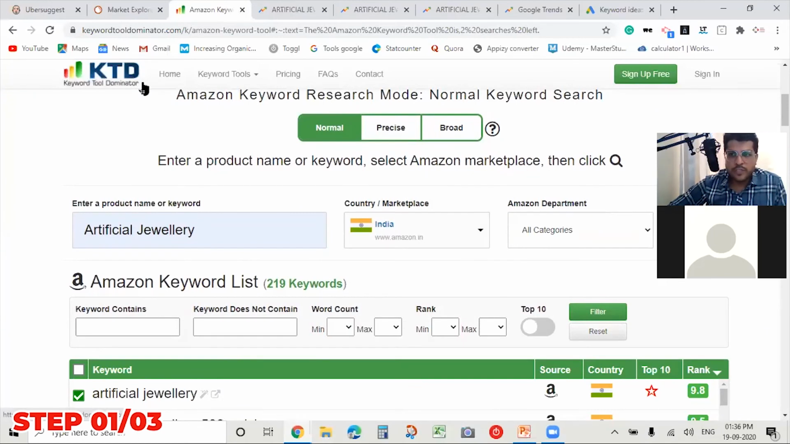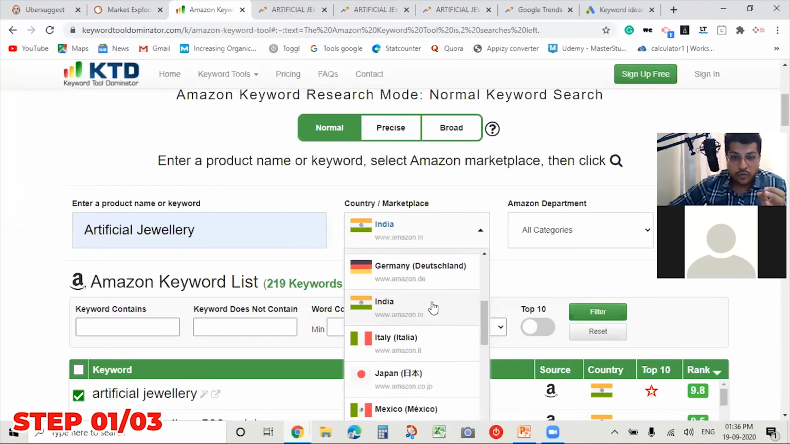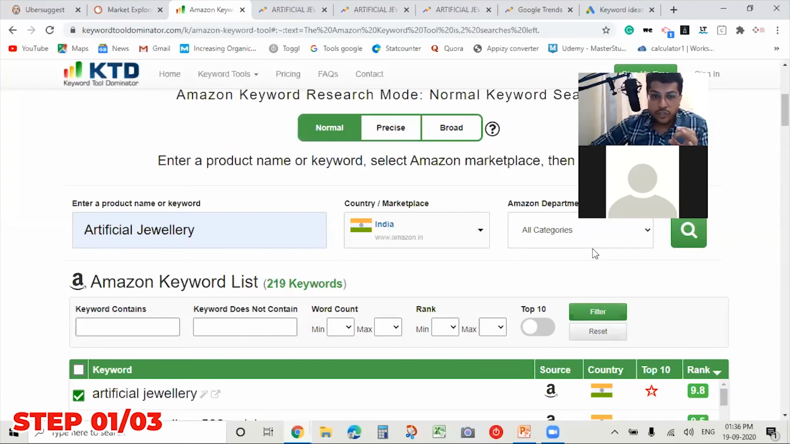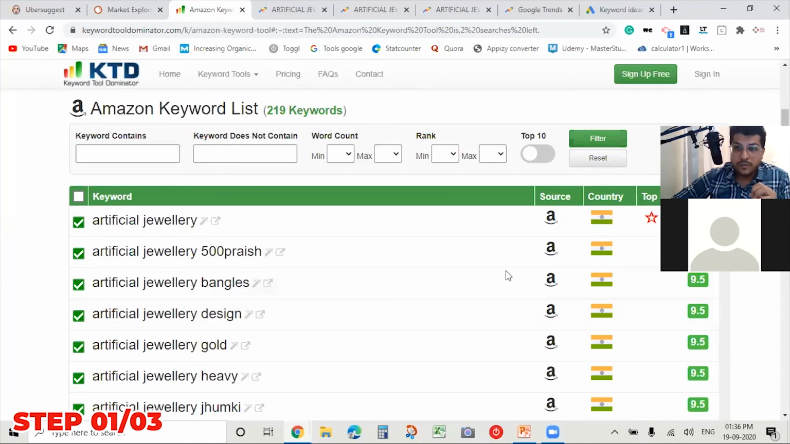Now if you go to this tool, you can type in the product, the keyword that you want to search. You can select the Amazon marketplace. If you want to sell on Amazon Australia or Amazon France, you can select that. Now I'm selecting India, so artificial jewelry for India. When I click search, I get this result. Now I know that on Amazon India, these are the top 5 keywords being searched.